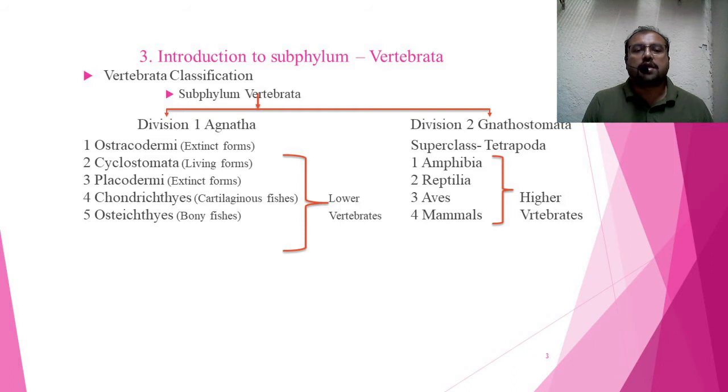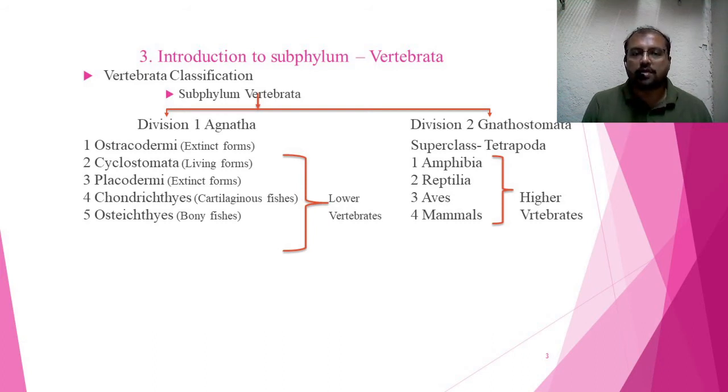And these Agnatha have five different classes. Ostracodermi have bony plates and armor, but these individuals are extinct. No living individual from ostracodermi is found on the earth. The second one is Cyclostomata. These have a circular mouth, and these are the living form of Agnatha. The third one is Placodermi, which is also an extinct form.